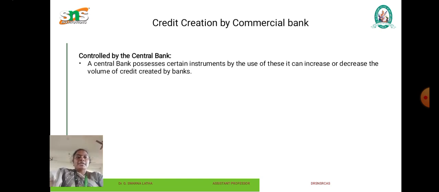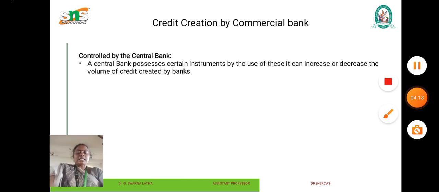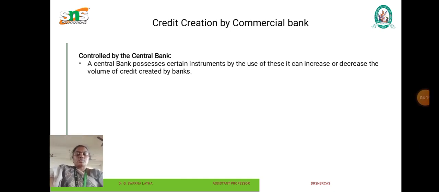Open market operations. It implies purchase and sale of securities in the stock market. When the central bank appears in the market as a seller of government securities, people will buy such securities by withdrawing money from banks, or the banks themselves invest in such securities instead of granting loans to the public. In either case, the power of creating credit will be restricted.